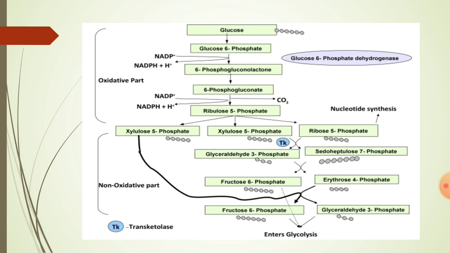So in the oxidation phase we got 12 NADPH molecules altogether. In the non-oxidation process, we have got 5 glucose 6-phosphate molecules. Okay, this way HMP pathway is over.